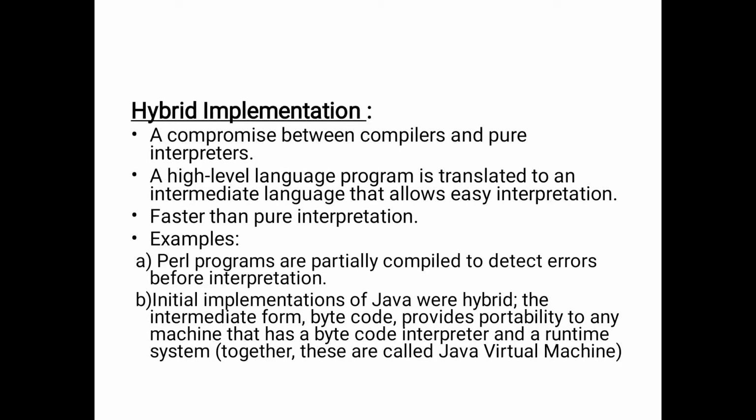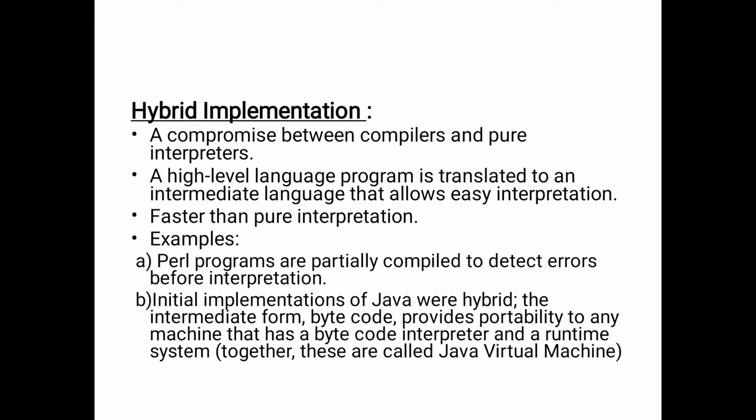The third one is hybrid implementation. In hybrid implementation, it is a compromise between compilers and pure interpreters. Compilers means we compile the whole program, and interpreter means we go step by step.